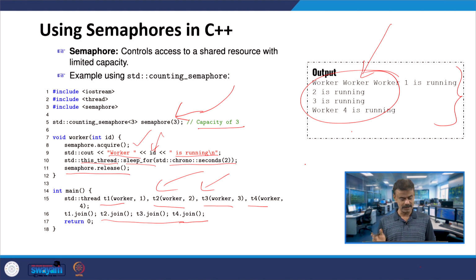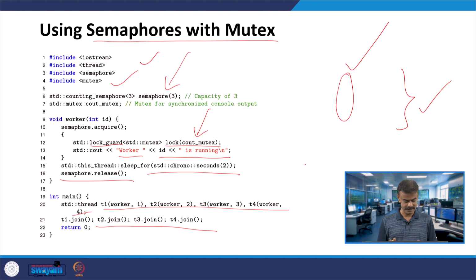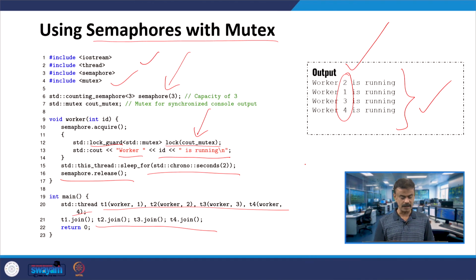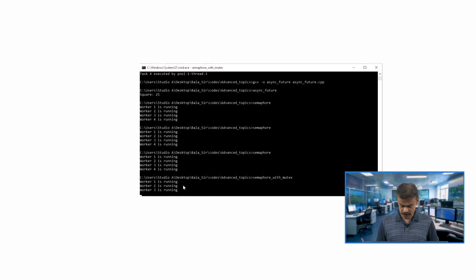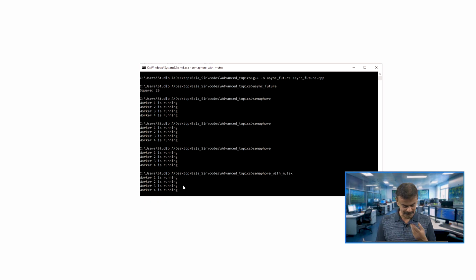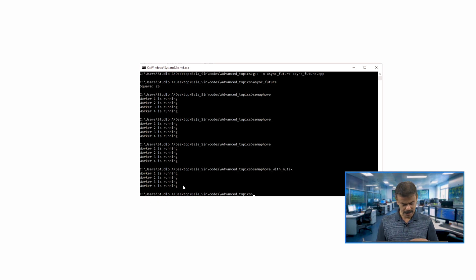But to avoid this problem, we are using the mutex, and when we run the code we will get the output like this. So we will run the code in C++. You can see over here that we are getting the output. In fact, here it is giving 1 2 3 4, semaphore with mutex, and the previous one also 1 2 3 4. There is a possibility that both will work and give the same output. It all depends on how your CPU is using the resources.